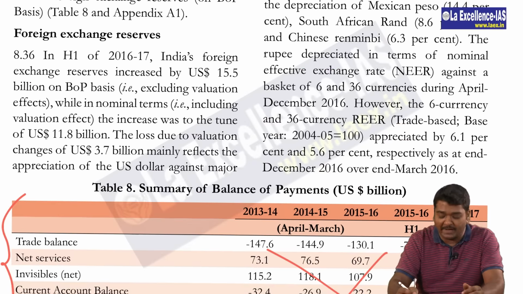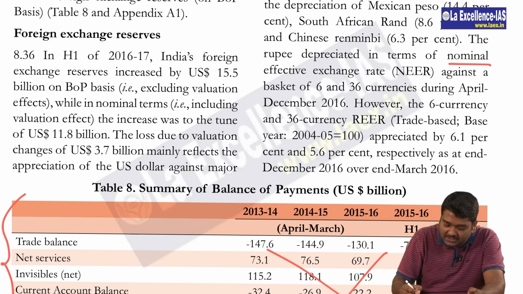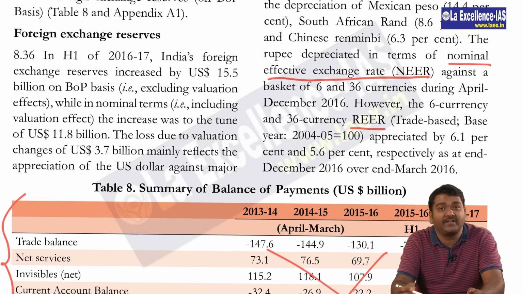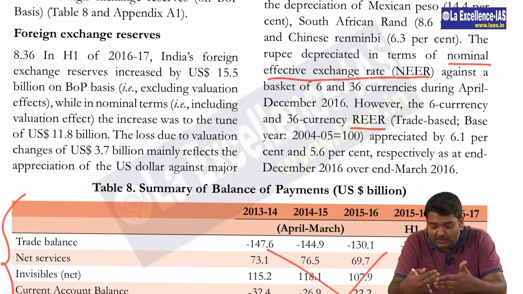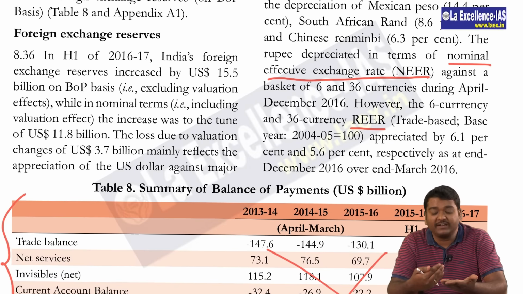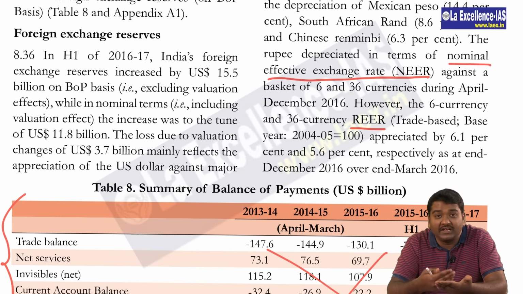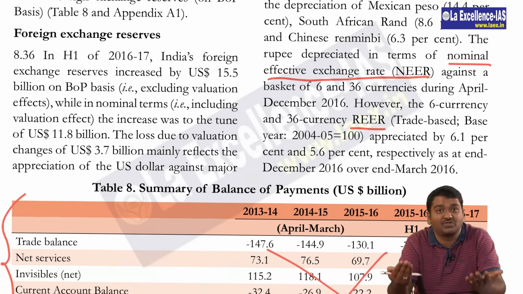Then on the same page, we come across two terms, that is nominal effective exchange rate and real effective exchange rate. What is the difference between these two? Inflation will be included. Purchasing power parity will be included. So what exactly is this? If a currency appreciates with respect to NEER, then what is it? If it decreases, what is it? What is the impact of that? These are the questions which can actually come.